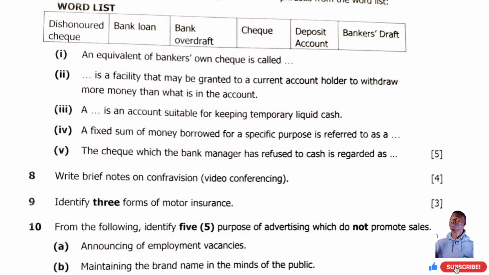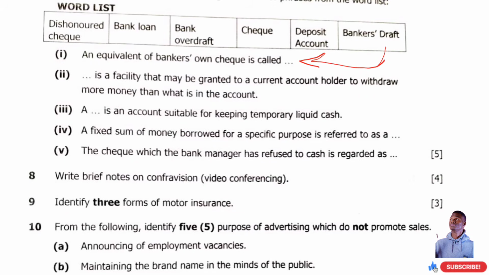Okay. An equivalent of a banker's own check is a banker's draft. Okay, banker's draft. So banker's draft, the last one here, this one is for number 1.